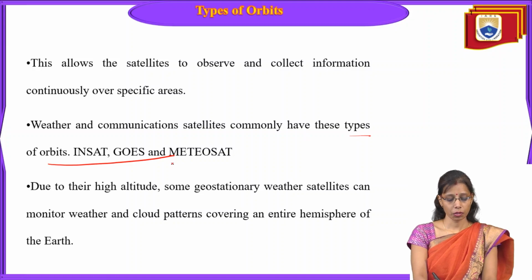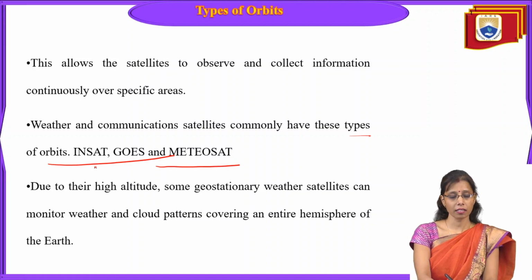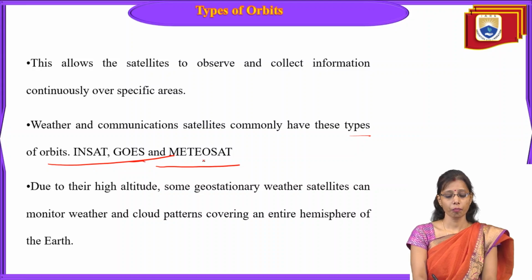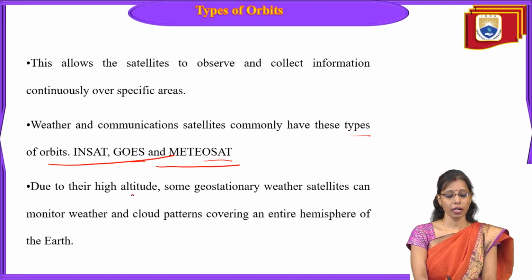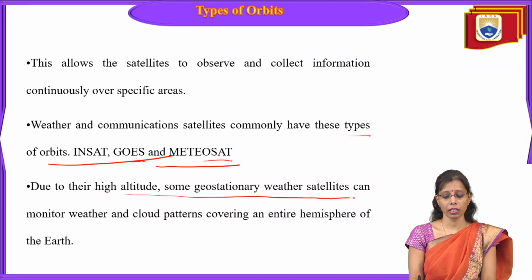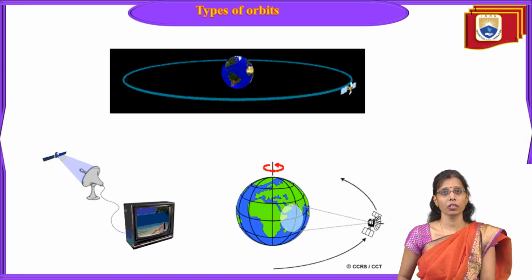The satellites we have here are INSAT, GOES and METEOSAT. INSAT, GOES and METEOSAT are weather and communication satellites. Due to their high altitude, geostationary weather satellites can monitor weather and cloud patterns covering an entire hemisphere of the Earth.